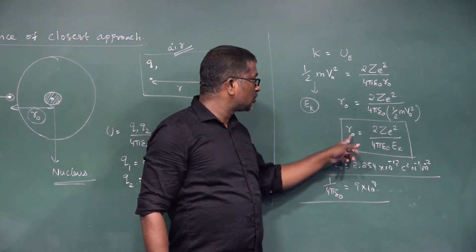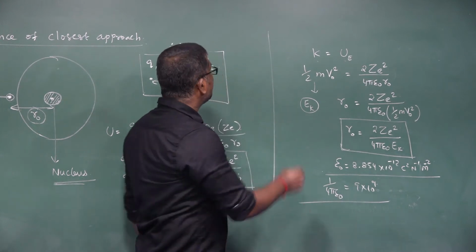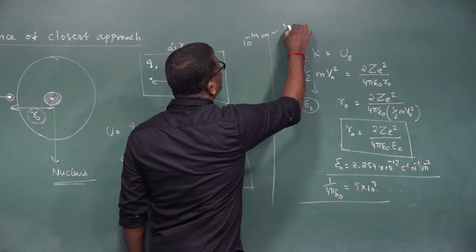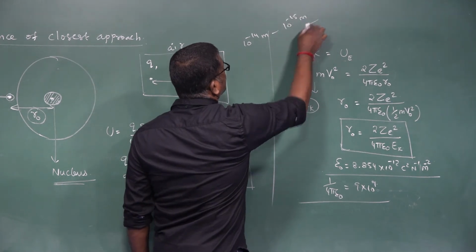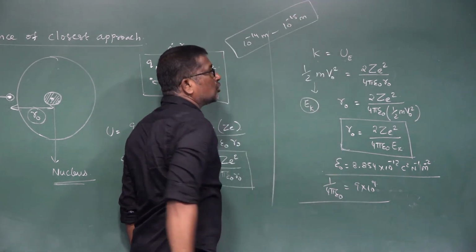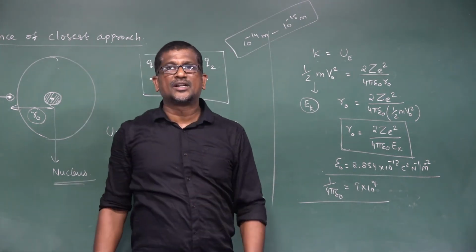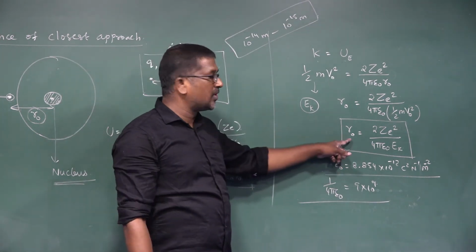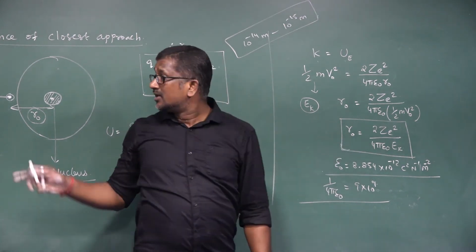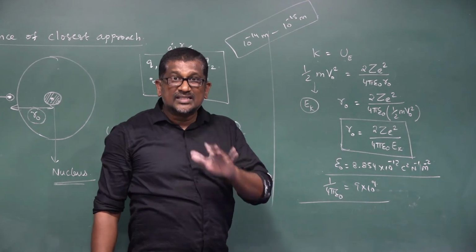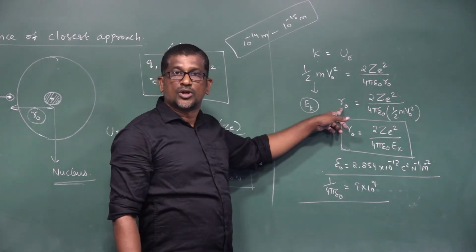Right? So Rutherford, by using different nuclei, calculated the distance of closest approach value. The distance of closest approach lies between 10 power minus 14 meter to 10 power minus 15 meter. So Rutherford tried to measure the radius or diameter of the nucleus by using this formula, right? But actually the diameter and the radius of the nucleus are always less than the distance of closest approach.